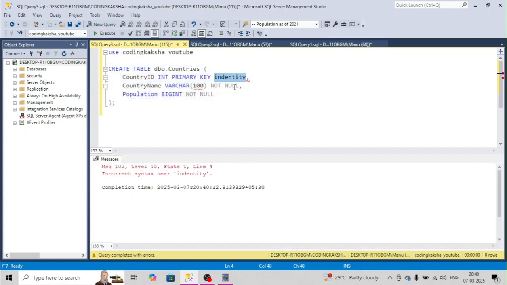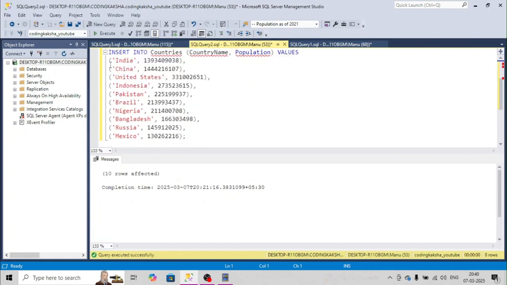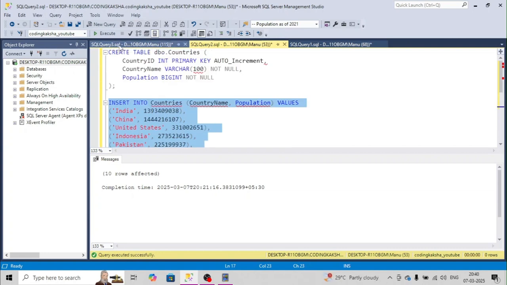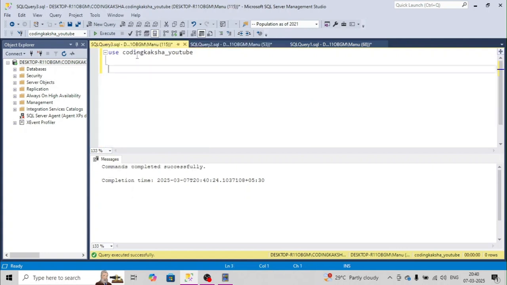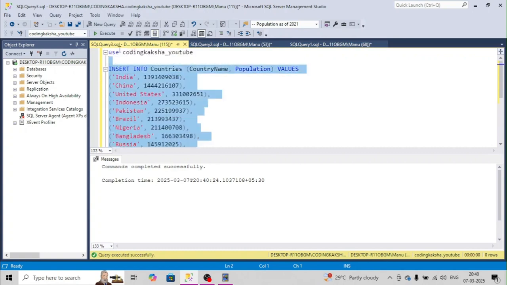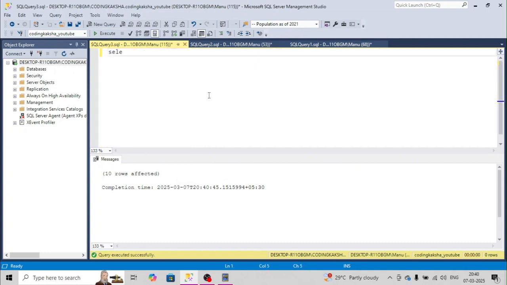So identity, yes, it should work. Create table, it has been created. Now let's insert the records. I'm inserting only the name and population, because the ID we have given as identity with an incremental value, so it will get auto incremented. Let's insert this, and now let's select from the table.